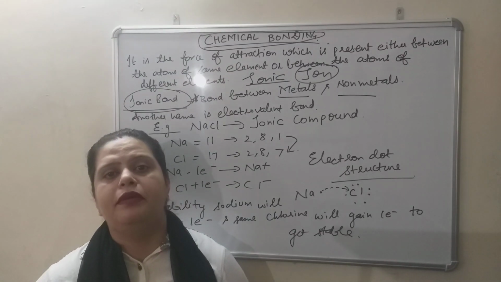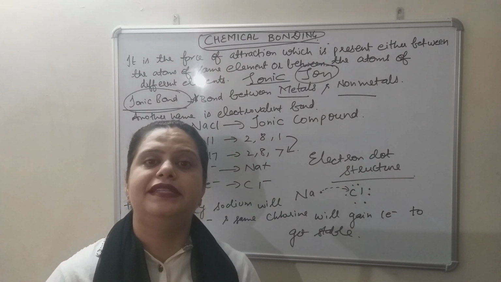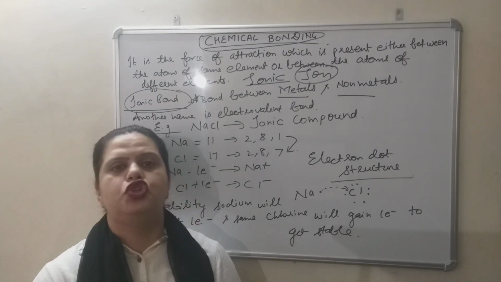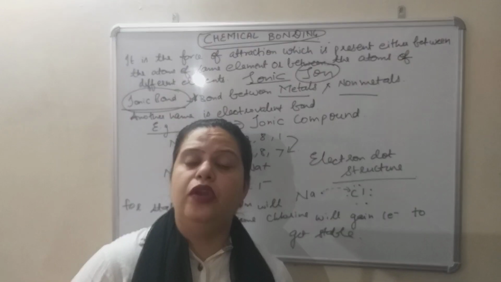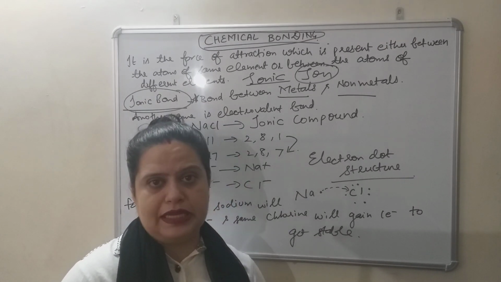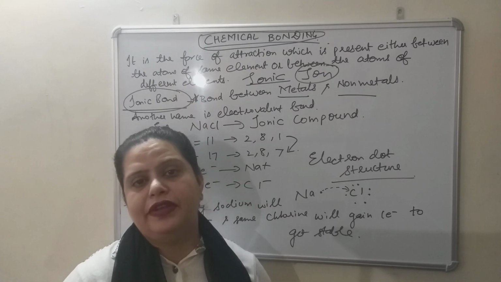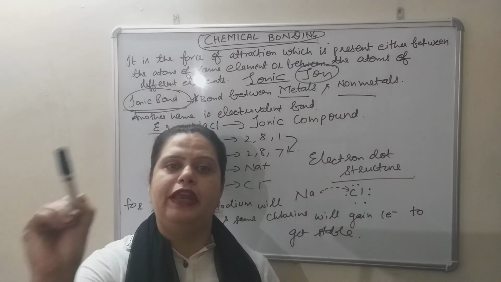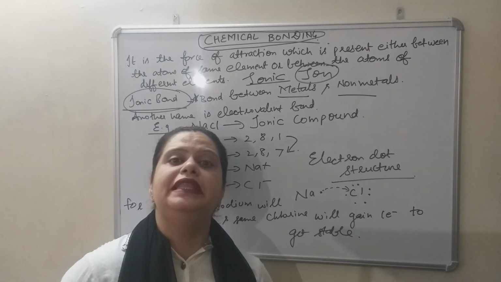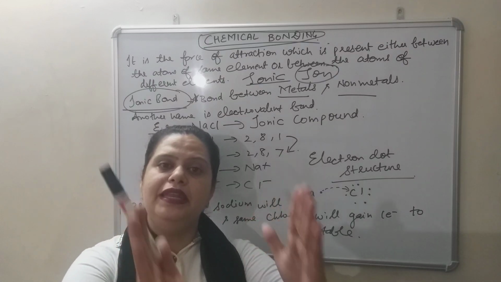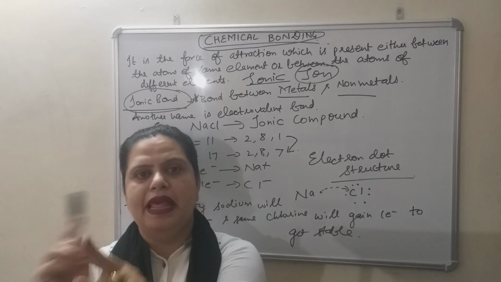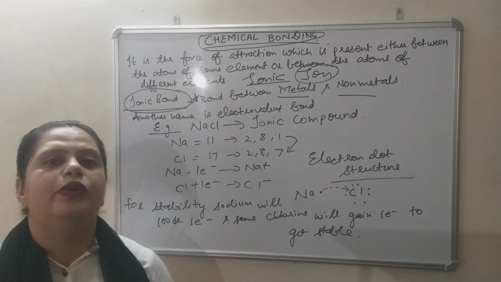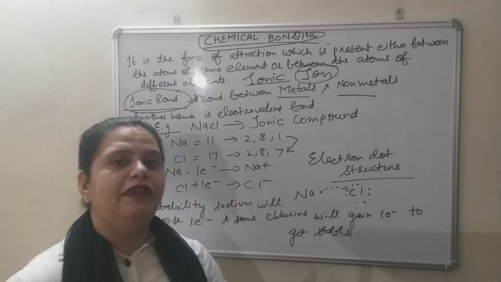Why between a metal and non-metal? Because metals have the tendency to lose electron. Elements having 1, 2 or 3 electrons in their outermost shell are known as metals. And non-metals have the tendency to gain electrons. Elements having 4, 5, 6 or 7 electrons in their outermost shell, they are non-metal. So due to this transfer of electron, the bond which is formed between the atoms of the different element, where one should be metal, another should be non-metal, that bond is known as ionic bond. Again I am repeating why this word ionic is there. When I will give you example, then it will become clear to you.